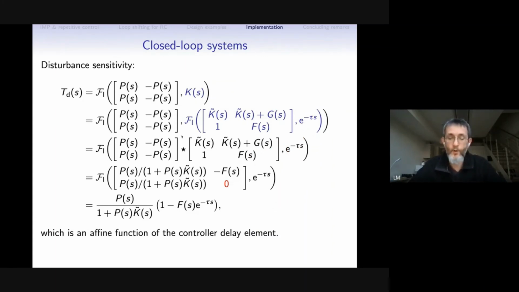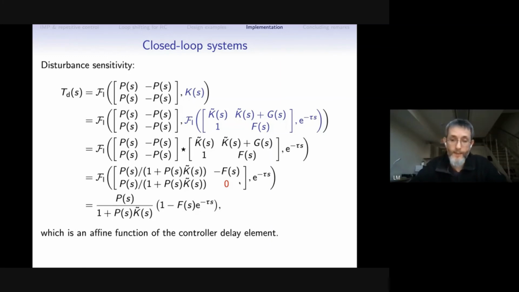The details are not quite important here, with the star product notions, etc. Important is that we'll end up with another linear fractional representation of the closed loop system, where the delay is in feedback and the 2-2 part of the generator of those closed loop systems is 0. Well, if we just write it down in a more conventional way, we'll see the formulas that we already know.